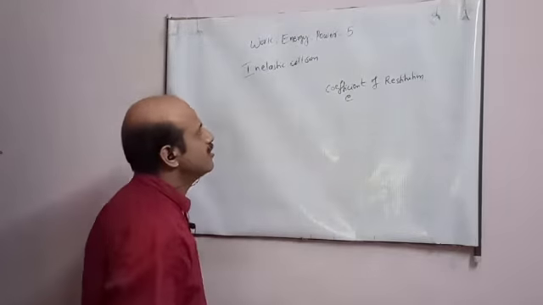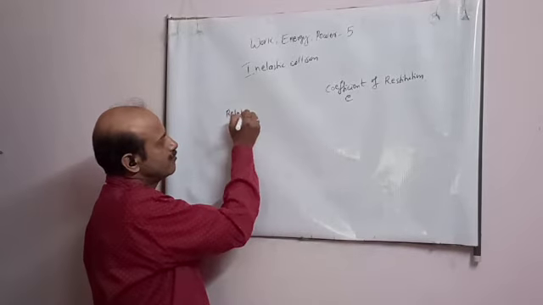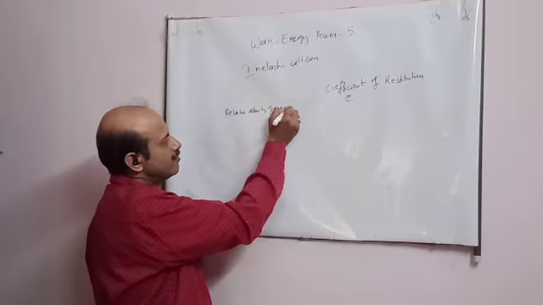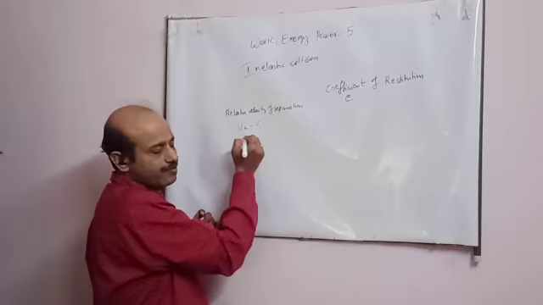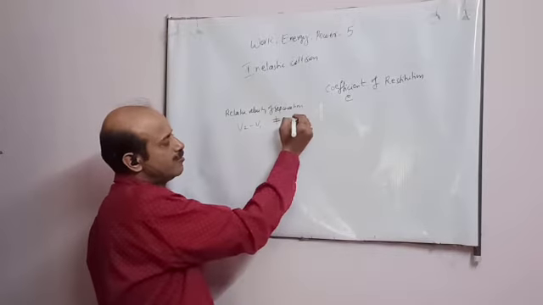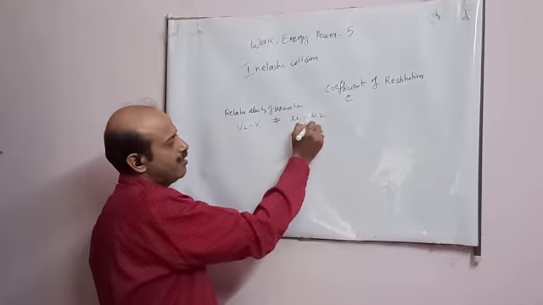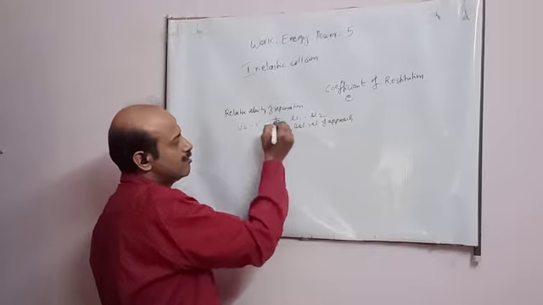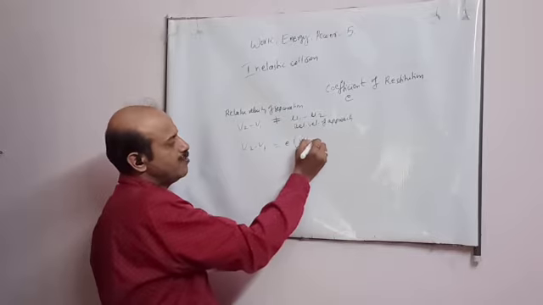Now, student, in elastic collision we have seen the relative velocity of separation, which is given by V2 minus V1. In inelastic collision this is not equal to the relative velocity of approach. So here this constant comes, student, the coefficient of restitution. This becomes equal to E times (U1 minus U2).